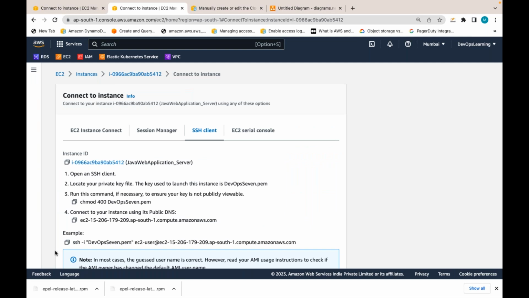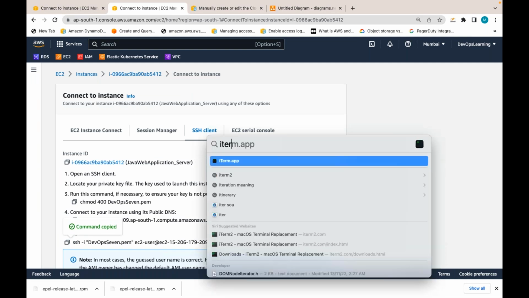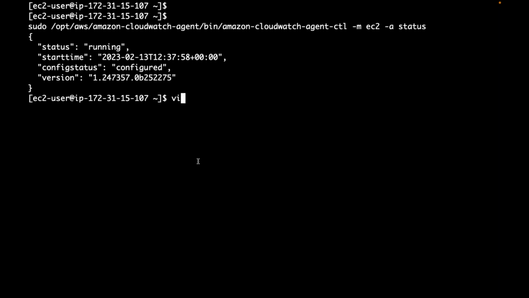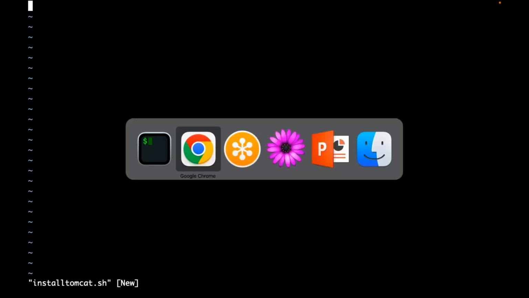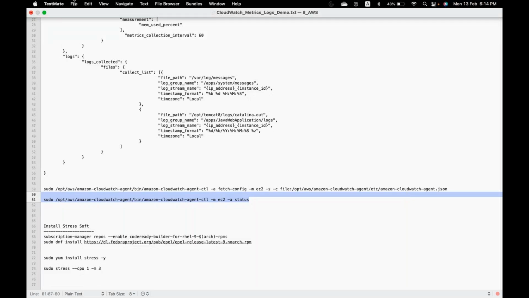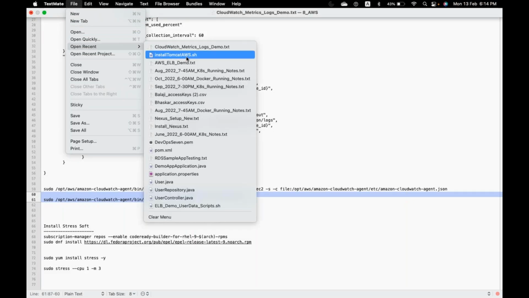Let me SSH to the server. I already SSHed. Let me install Tomcat. I'm going to install Tomcat and deploy some application. I hope you already know how to install Tomcat. I'm just explaining CloudWatch, what you can do using CloudWatch. So for that purpose, I'm going to install Tomcat.